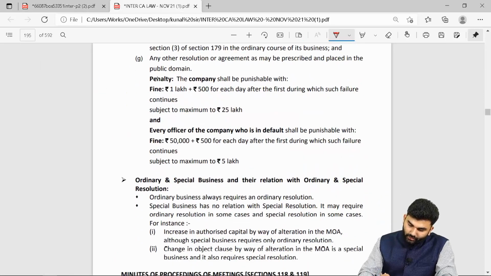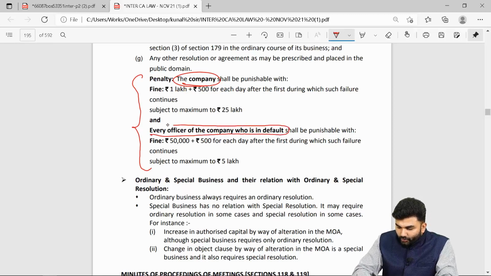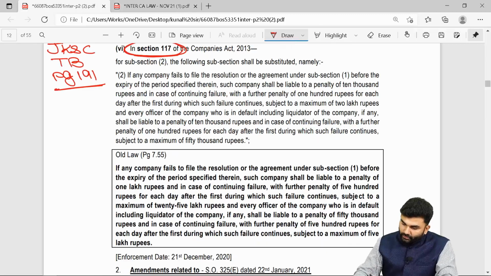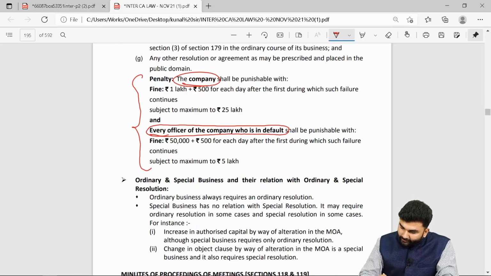There was a huge paragraph under point number G, which was towards the penalty part. In case of a company, there used to be a different penalty. In case of officer who is in default, there used to be a different penalty. So the penalty part has got changed. The lawmaker says that the penalty upon the company shall be 10,000 rupees. The penalty will be now onwards 10,000 rupees.